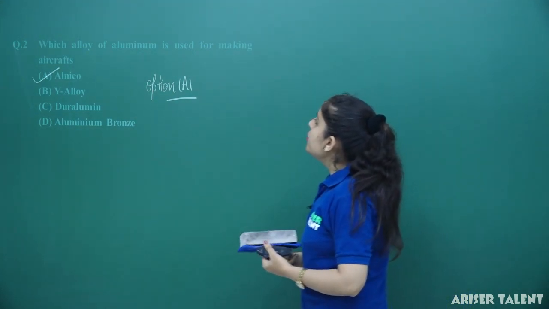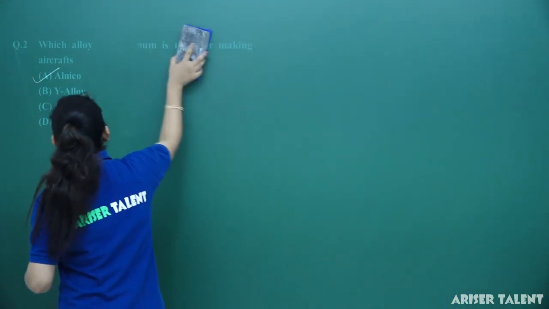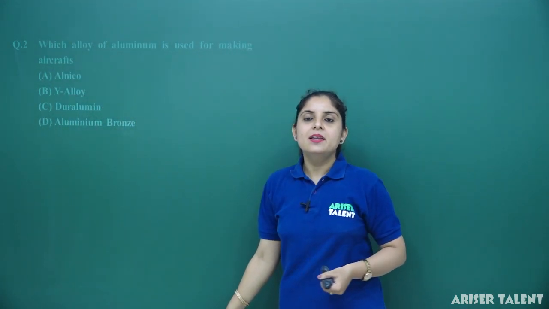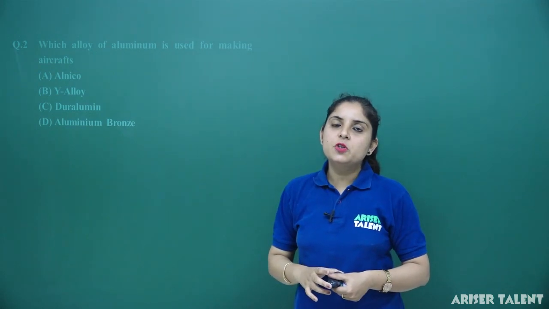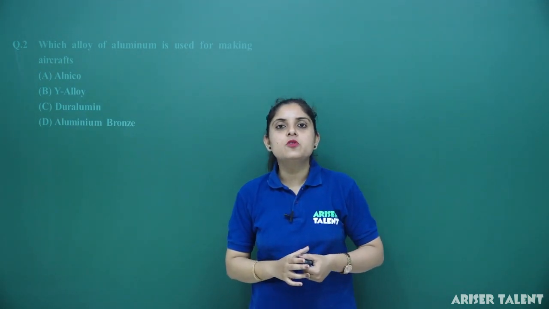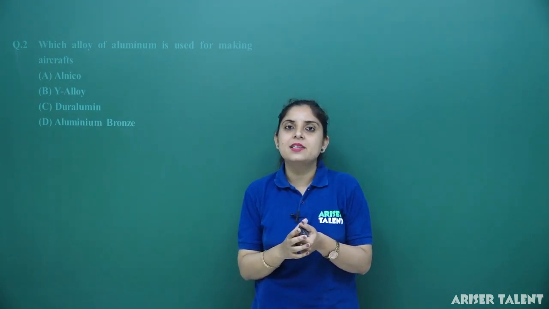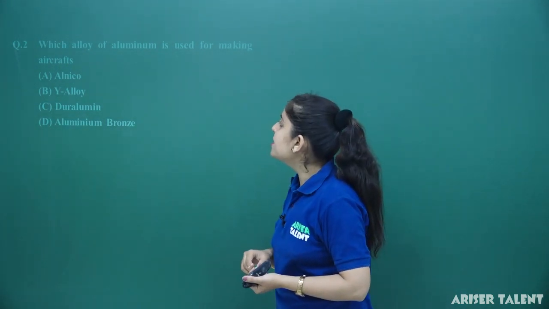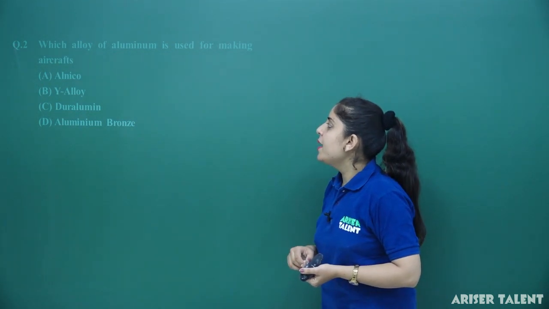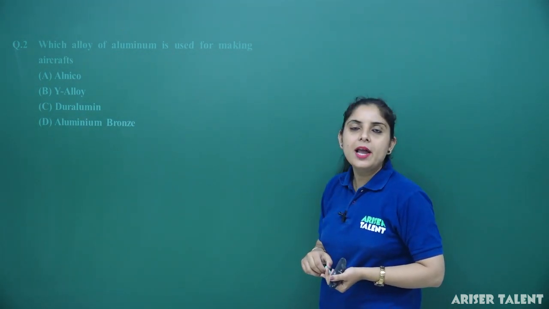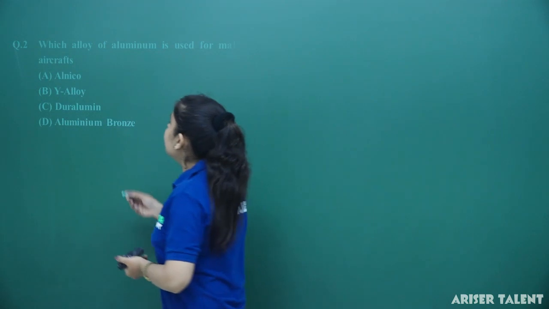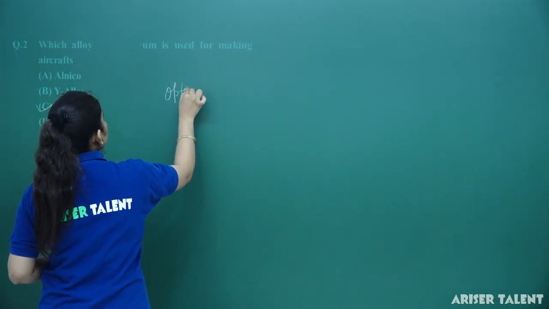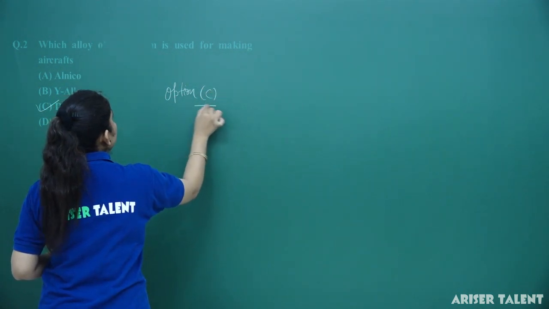Which alloy of aluminium is used for making aircraft? This is the thing we have discussed in the alloys, and there is only one alloy which is used for making the aeroplane body parts, as it is very light in weight, and that is dura-alumin. The options are Alnico, Y-alloy, dura-alumin or aluminium bronze. So we can say that dura-alumin is the correct option. In this case, option number C is correct.